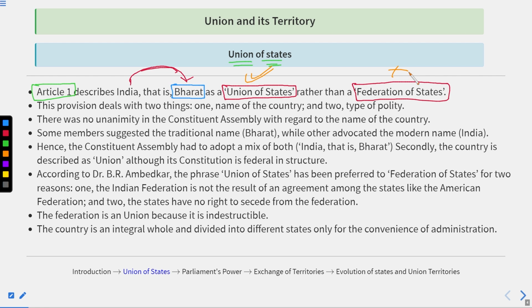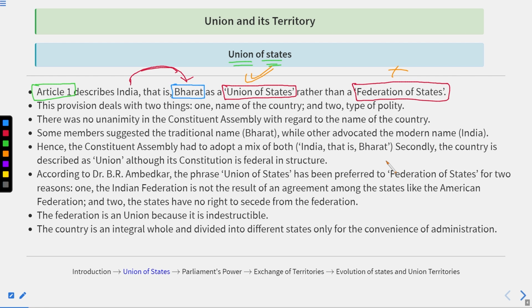There was no unanimity in the Constituent Assembly with regard to the name of the country. We know that after the Cabinet Mission, which was sent in 1946 by the British government, we formed a Constituent Assembly in our country, whose sole responsibility was to make a constitution for the country.